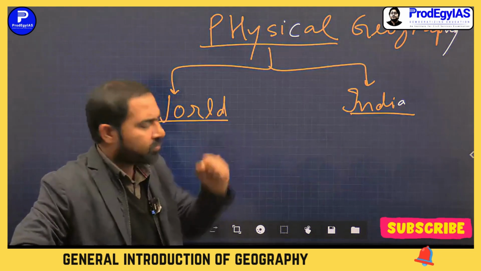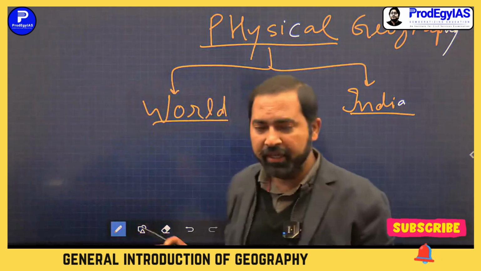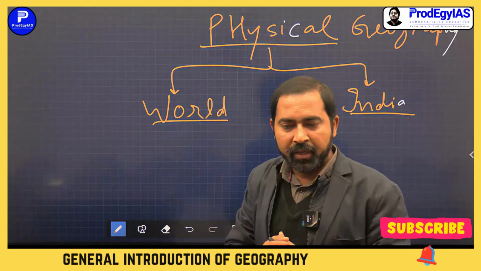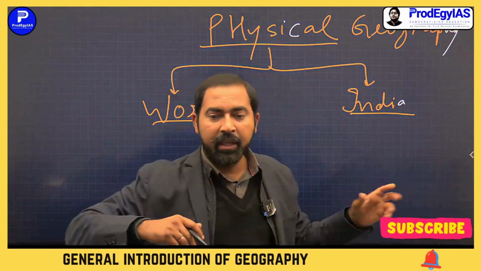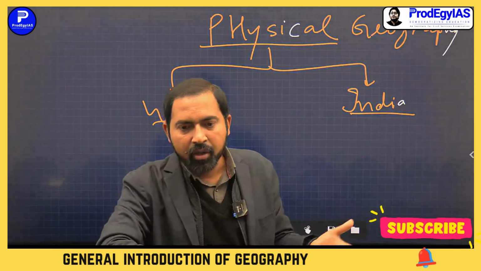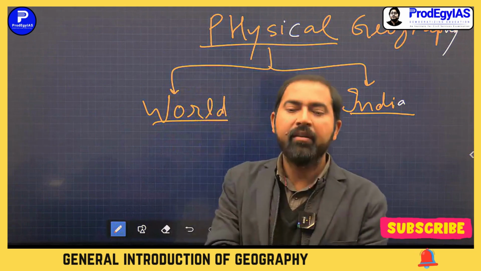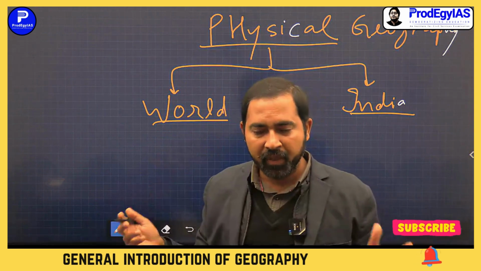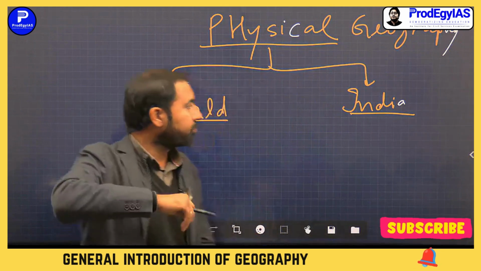For example, you study plate tectonics. There is a topic in physical world geography, plate tectonics. And you can apply this topic in India regarding Himalayan orogeny, like the rise of the Himalayas. How the Himalayas were formed, how the Indian plate collided with the Eurasian plate, and other physical features came into existence.